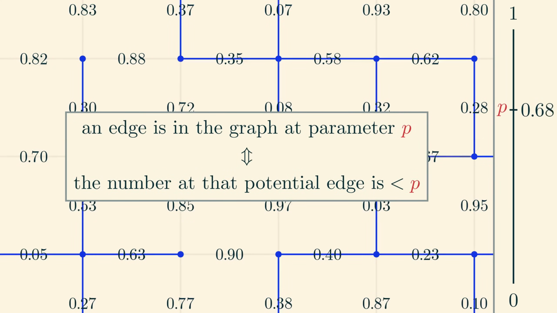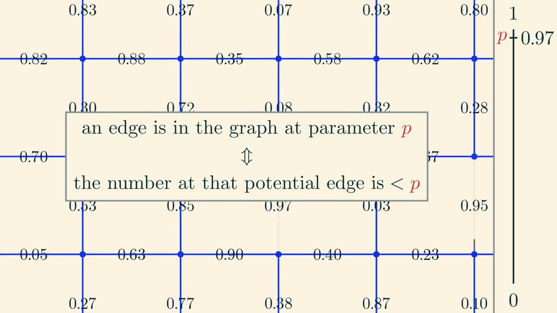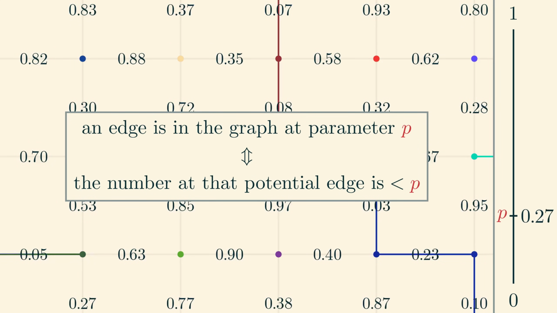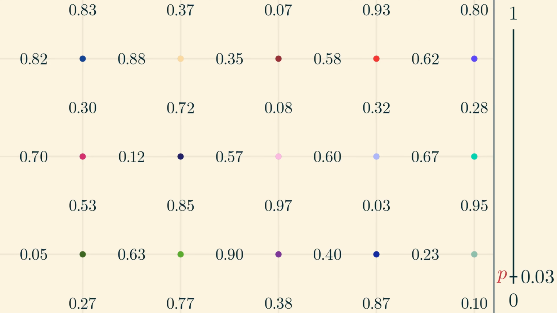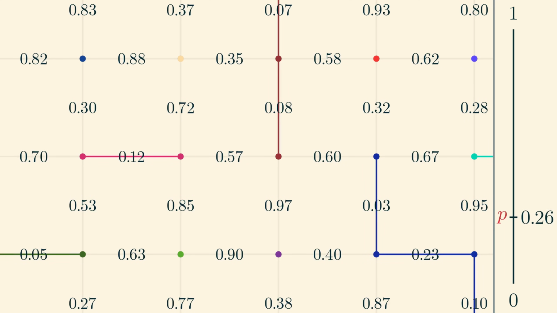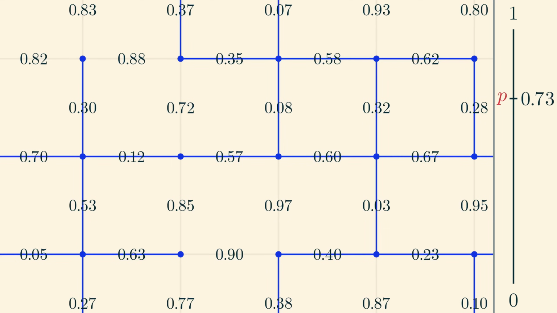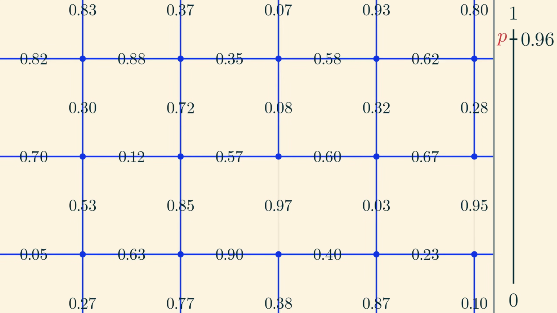Specifically, the graph at parameter p has edges at all of the potential edge locations with a number less than p. A nice way to visualize this is to start with the parameter p equals 0, and let it increase, opening an edge whenever the corresponding number is reached. For our visualization, when multiple distinct clusters are merged, the new larger cluster inherits the color from its biggest constituent. Again though, the colors are just there to help us see what's going on, and aren't actually part of this model either.